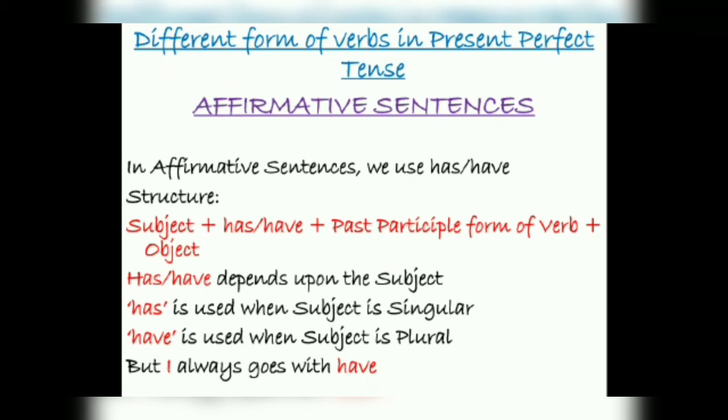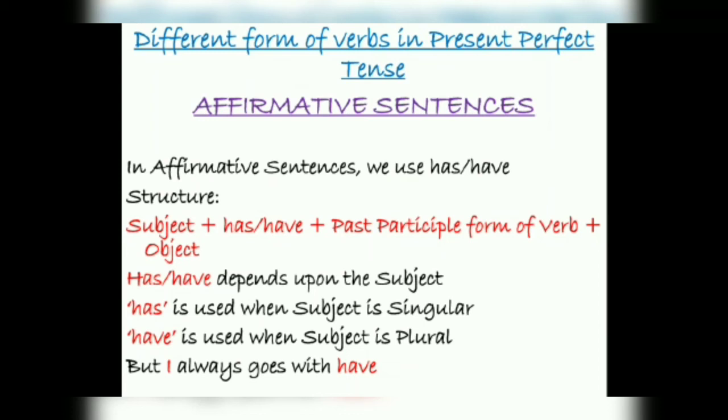Now, इसका सबसे अच्छा तरीका to find whether a sentence is present perfect tense is has and have. If a sentence is having has and have, that means it is present perfect tense. It can be affirmative sentence, it can be negative sentence, it can be interrogative sentence. पर उसमें अगर has and have है, that means it is present perfect tense. Clear? So the structure is subject plus has have plus past participle form of the verb plus object.